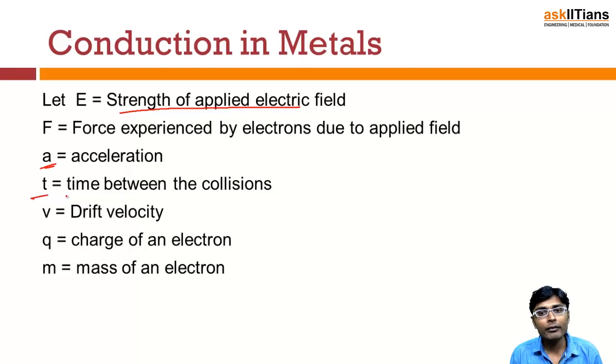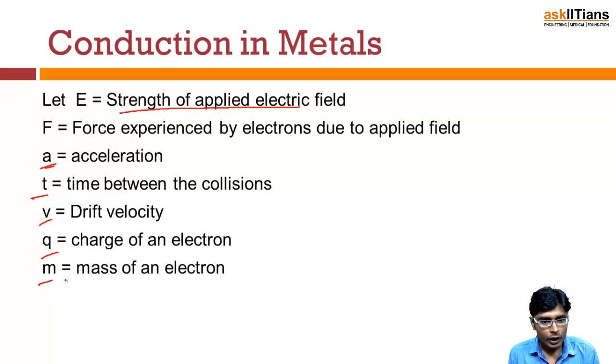Let t be the time between collisions. We know that there are more electrons in the conduction band for metals, so whenever they move in a metal, there will be collisions between the different free electrons. The average time interval between two collisions we represent by a small t. Let small v be the drift velocity which they attain. Let q be the charge of an electron, a constant we know, and let m be the mass of an electron.